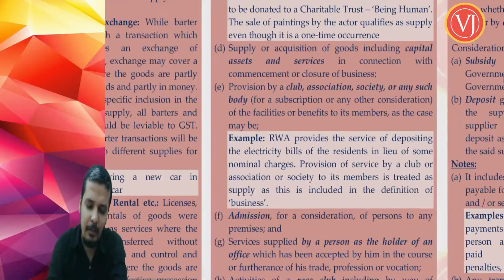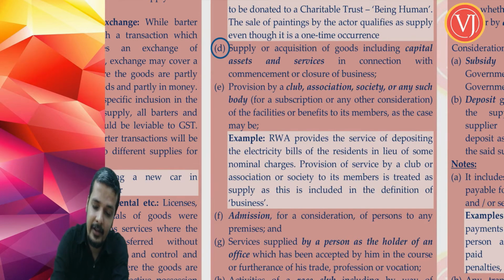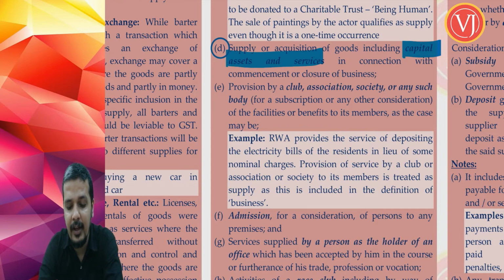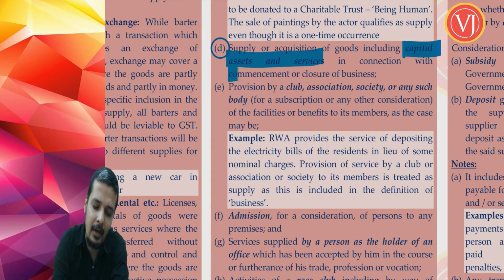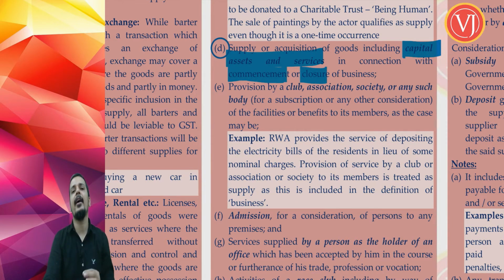Now, point number D. When you are talking about point number D, you are talking about supply or acquisition of goods, including capital assets and services. Supply or acquisition of goods or services, including capital assets and services, in connection with either the beginning of your business, commencement of your business, or closure of your business. See, what are they trying to tell? Even if you supply your capital goods or capital services, it is business.